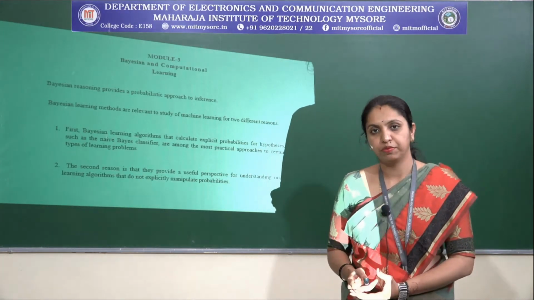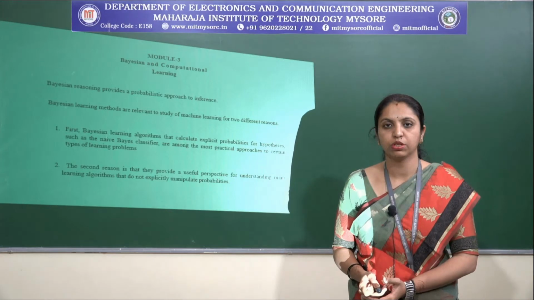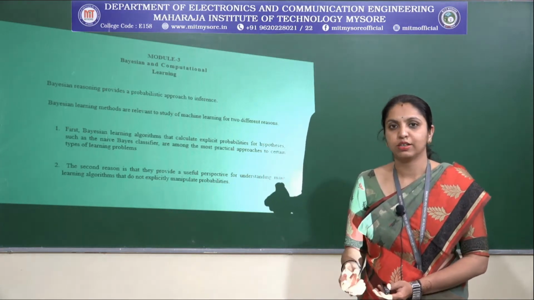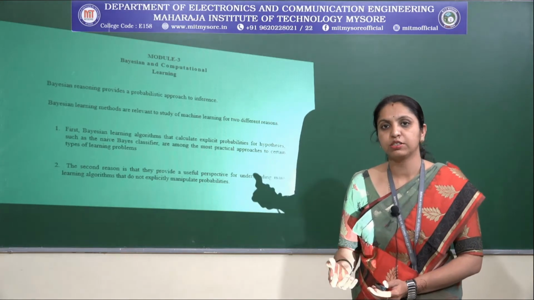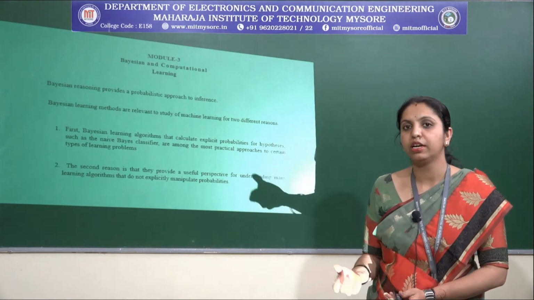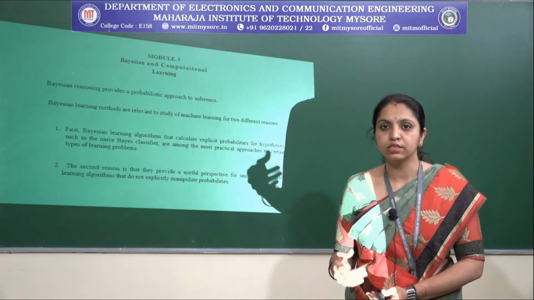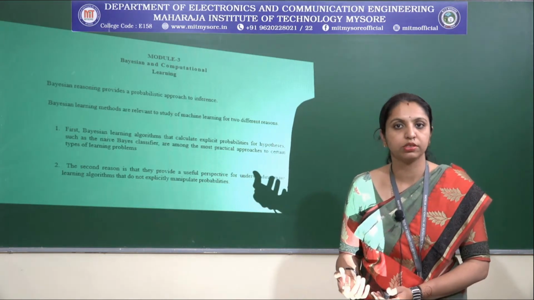There are some features of the Bayesian learning approach. The first feature is that each observed training example can incrementally decrease or increase the estimated probability that a hypothesis is correct.